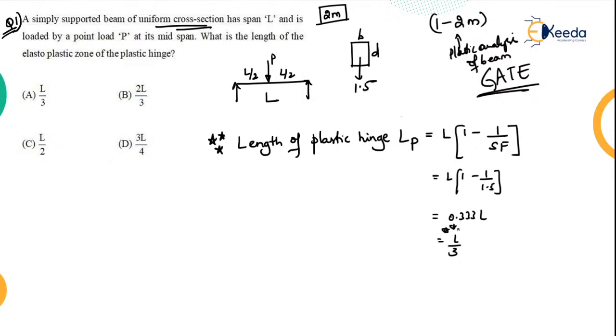Just now we calculated for a rectangular section. Right. So that is the length of the plastic zone or the plastic hinge. Okay. So this will be your correct answer.